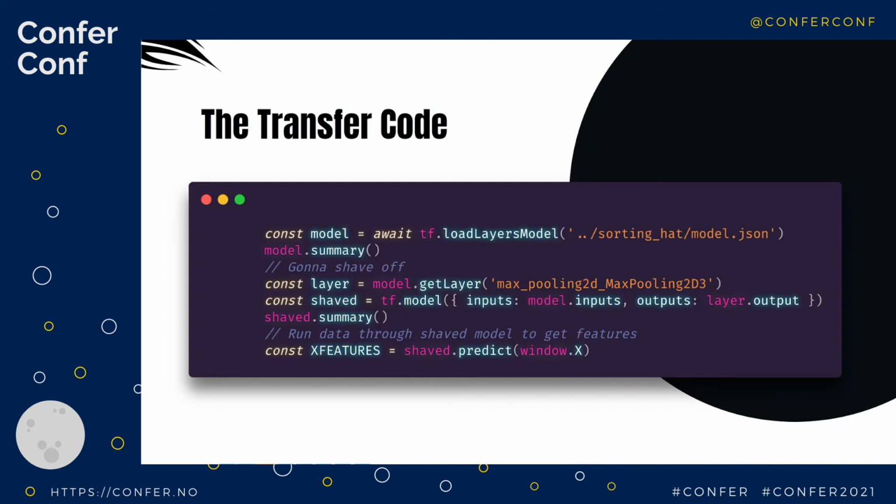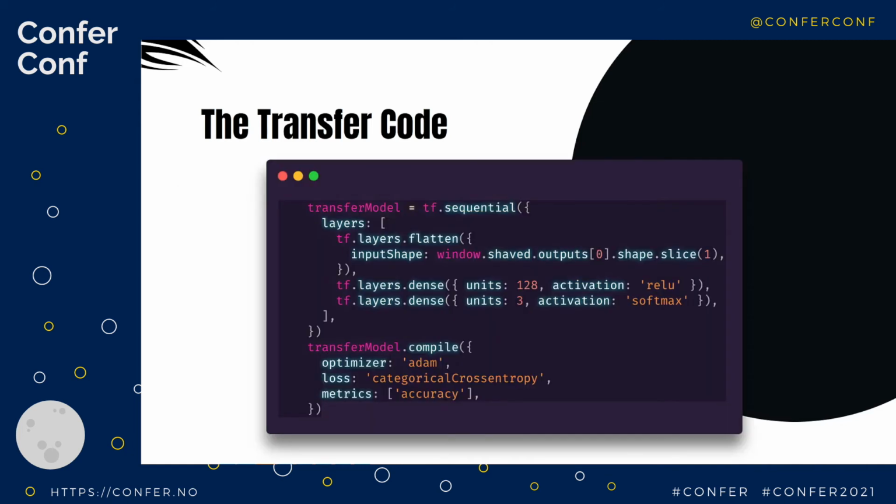And this means that any of the changes are going to be happening in the new model. We're not going to be breaking or modifying or messing up the one that's been trained on tons and tons and tons of data. So we take that shaved model, and then we align it with a brand new model, which is exactly the same shape and size as our last one. So if you remember our last one, we just had a layer with 128, and then it resolved down into however many houses we wanted.